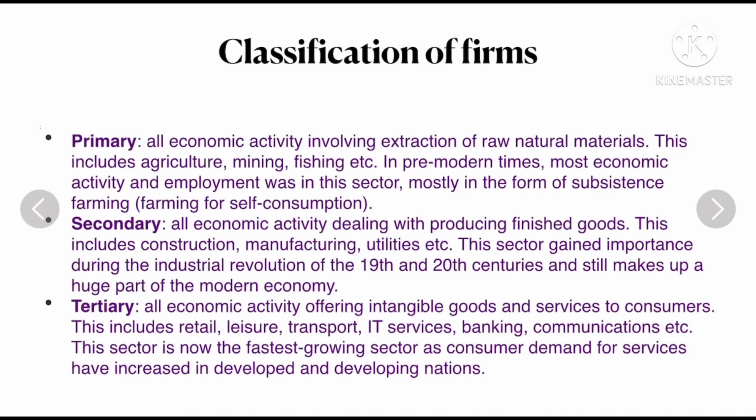So, classification of firms. There are three types of classifications. First is primary. The primary sector includes the economic activity which involves the extraction of raw materials from the earth. This will include agriculture, mining, fishing, etc. In pre-modern times, most economic activity and employment was mainly in the primary sector, and most of it was in the form of subsistence farming, which means farming for self-consumption.